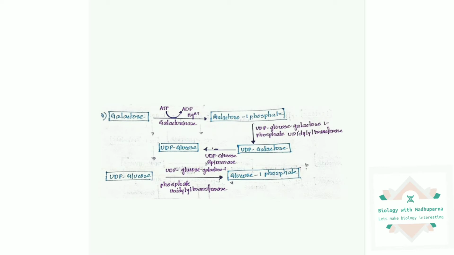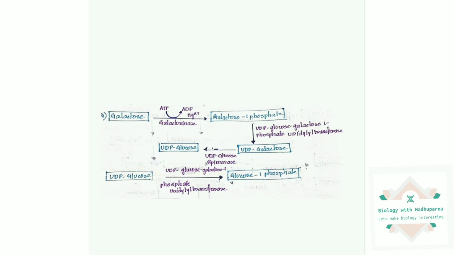Now this UDP galactose will be converted into UDP glucose with the help of the enzyme UDP glucose epimerase, and now this UDP glucose will be converted into glucose 1-phosphate with the same enzyme which we used in our second step, UDP glucose galactose 1-phosphate uridylyl transferase.